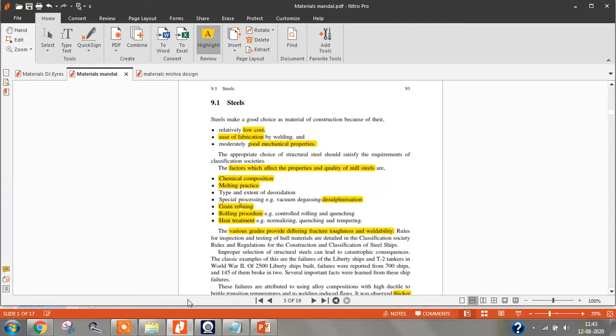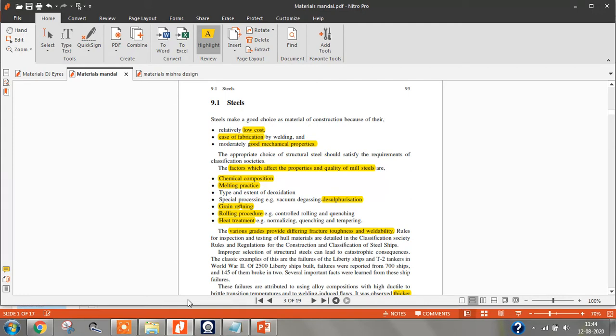What are the disadvantages of using steel? If you are using steel in shipbuilding for construction of ships, what are the disadvantages? It is more prone to corrosion, and compared to aluminum and composites, if you take an equal strength aluminum and composite, the weight of steel will be very high. That means for an equal strength, the weight is more.